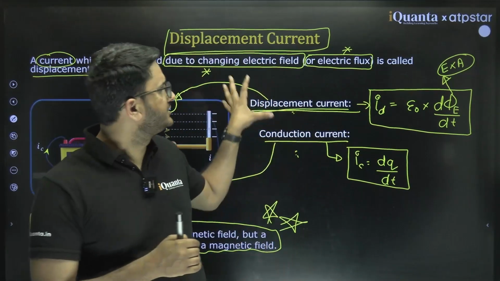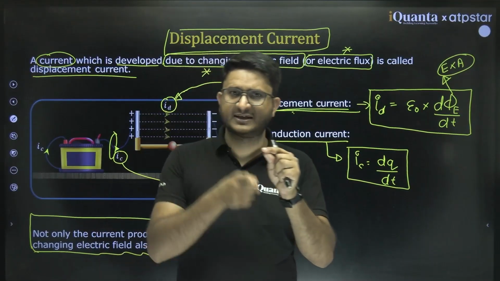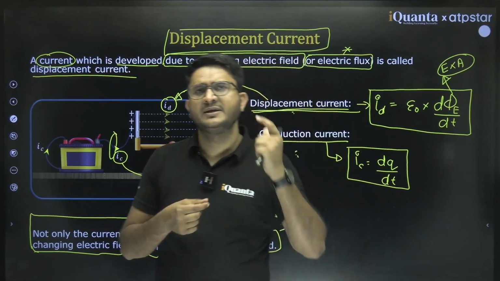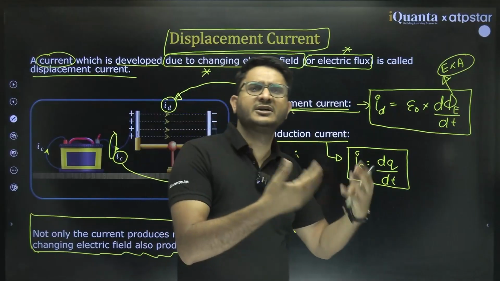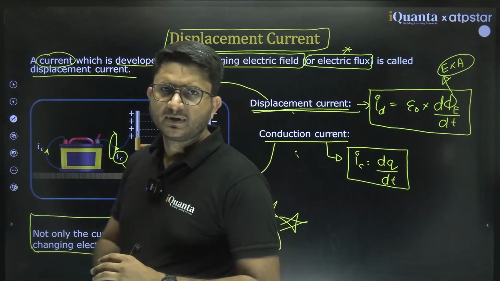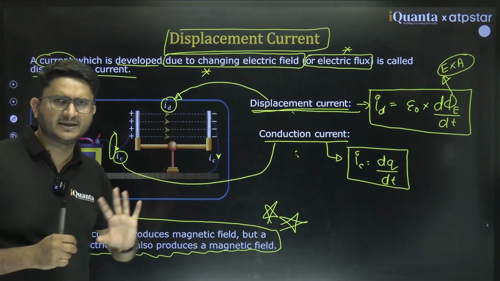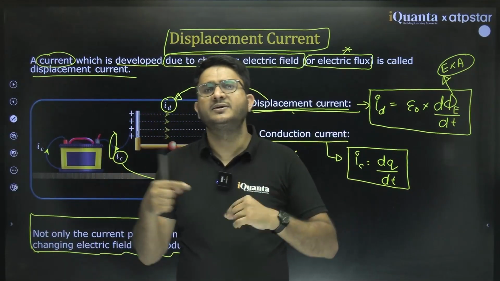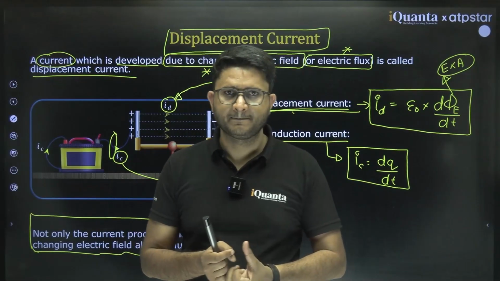He proposed that there exists an electromagnetic wave: a changing electric field produces a changing magnetic field, and a changing magnetic field produces a changing electric field, and this fluctuation travels in space, which we call electromagnetic waves. Clear? There are other properties associated with these waves that we will be studying, but this was the initial thinking that developed in the mind of Maxwell, which proposed this theory. Clear?